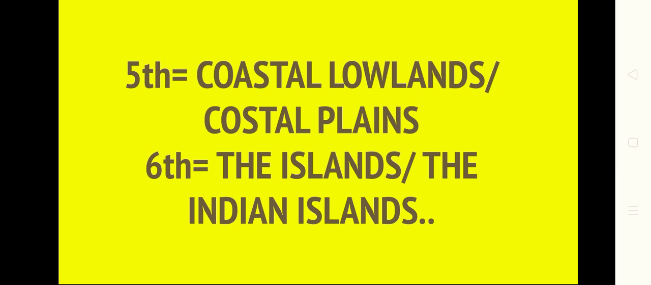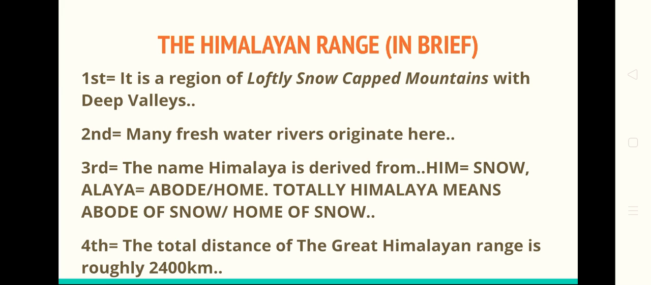Now let's discuss the six major geographical regions in brief. The Himalayan Range. First, it is a region of lofty snow-capped mountains with deep valleys. Second, many freshwater rivers originate here. Third, the name Himalaya is derived from Him, meaning snow, and Alaya, meaning abode or home. Totally, Himalaya means abode of snow or the home of snow.